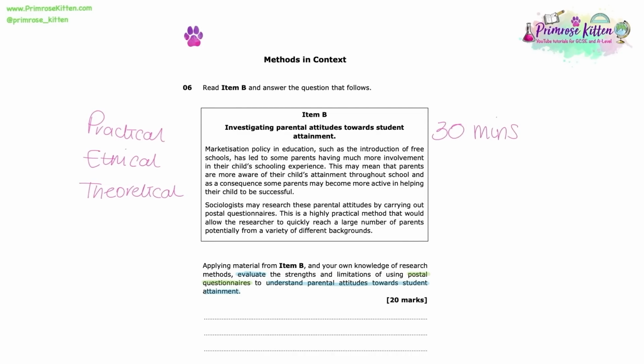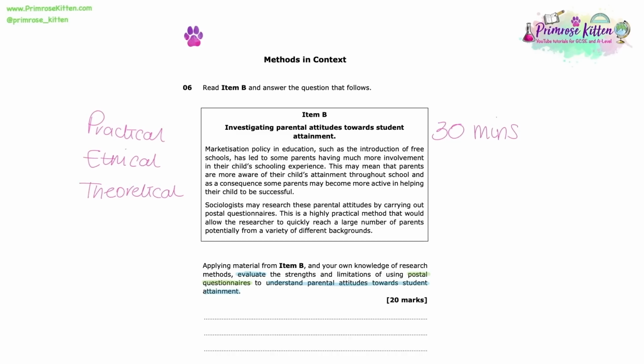And once we have considered all of our PET or practical, ethical, and theoretical considerations, the next thing we need to do within this answer is ensure wherever possible we stay within the context that we are given, which once again here is regarding parental attitudes towards student attainment. So the trap that a lot of students fall into, which means they do not get into the top band on this question, is by just giving a very general answer regarding the strengths and limitations of a research method. They don't specifically think about that research method in the context that they are given. And there will always be clues in your item with regards to that context.